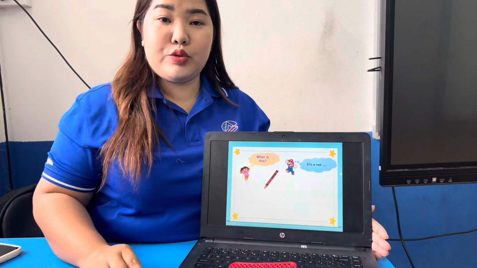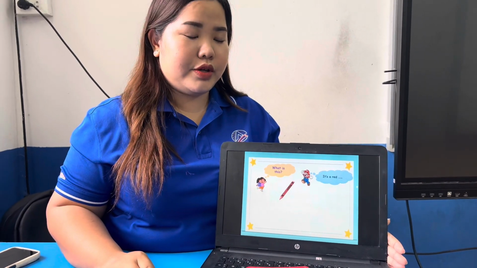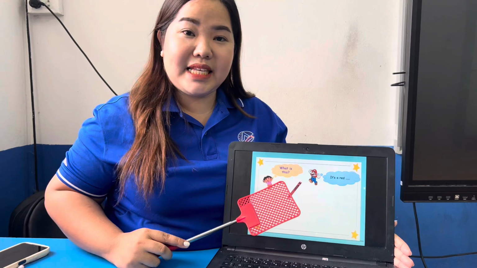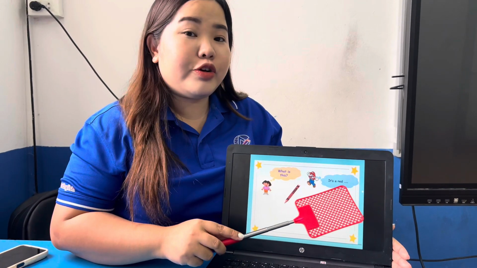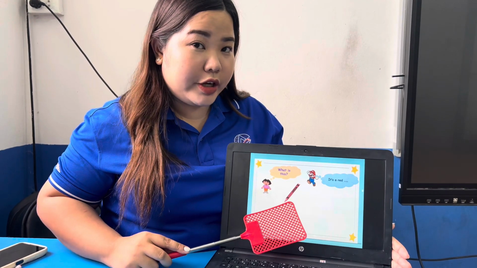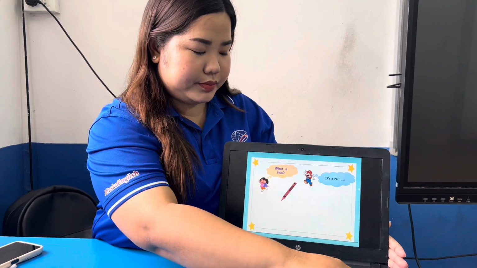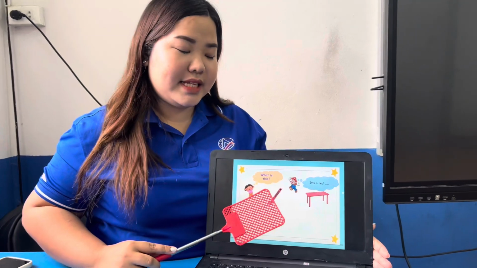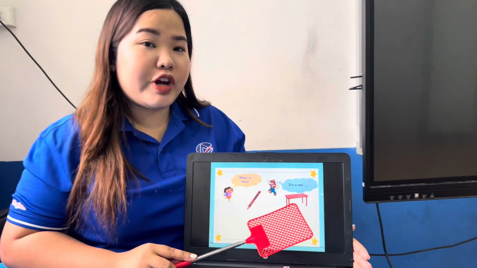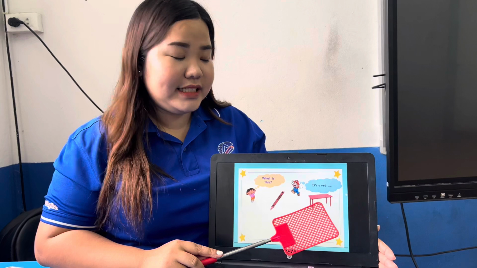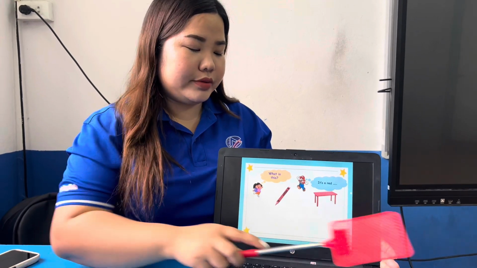Okay, let's use the grammar using colors. So what is it? It's a red crayon. Again, it's a red crayon. What is it? It's a red table. Again, it's a red table.